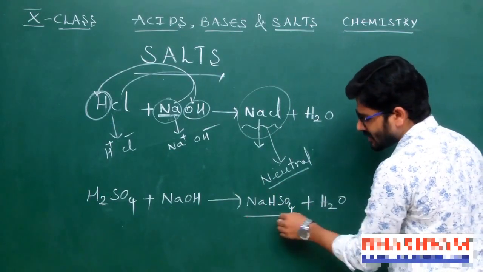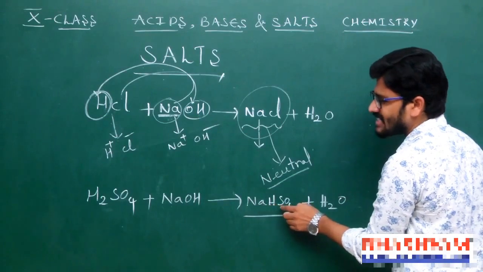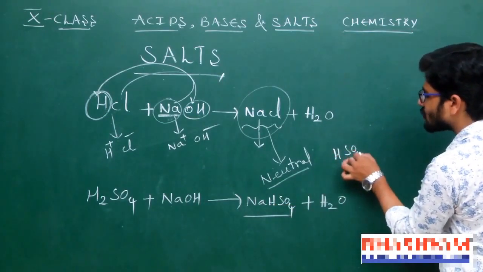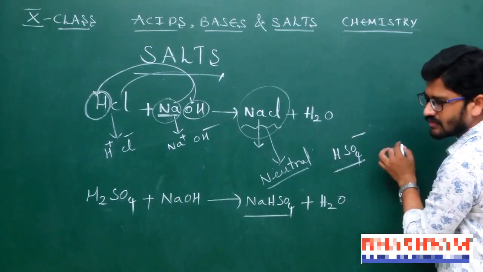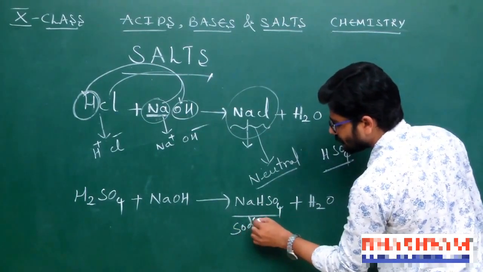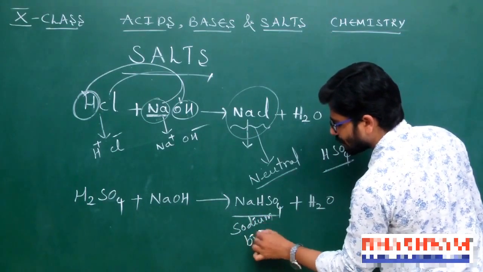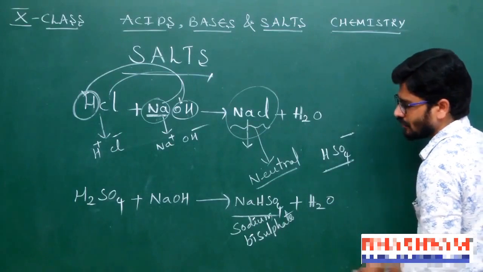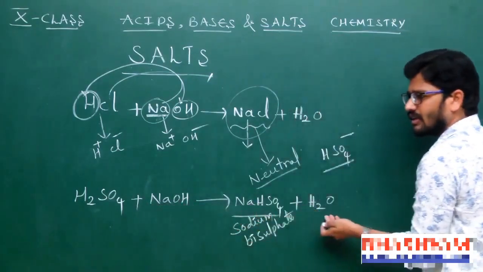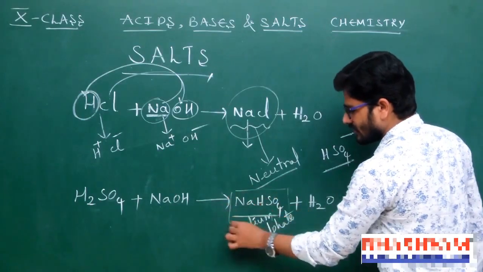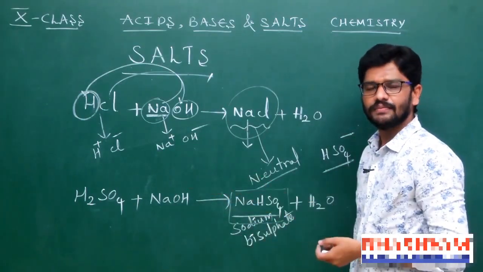NaHSO4 means sodium bisulfate. We know that bisulfate has the ion HSO4 minus. So it is sodium bisulfate, it is a salt. When an acid reacts with a base to form salt and water, it is a neutralization reaction. So salt can be produced. This is one of the preparations of salt.